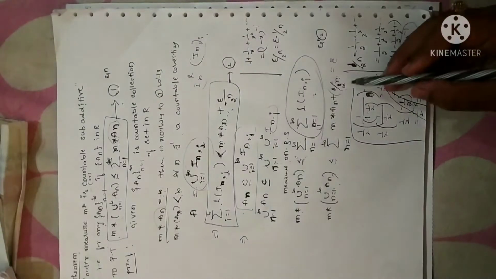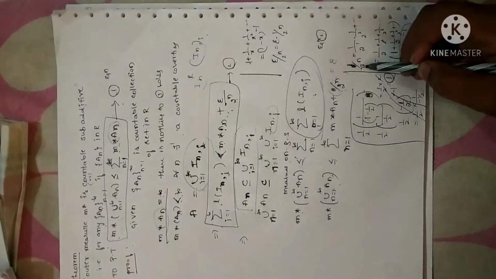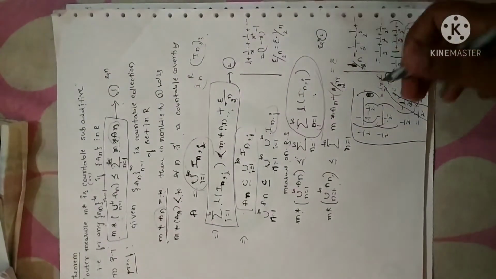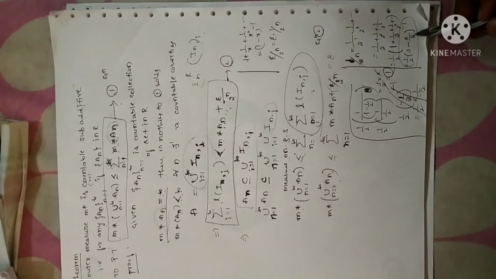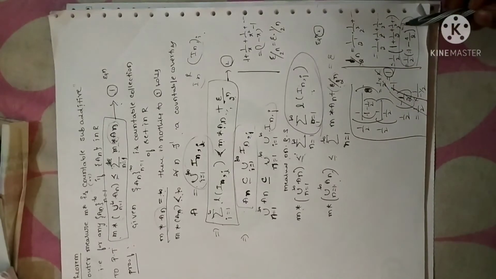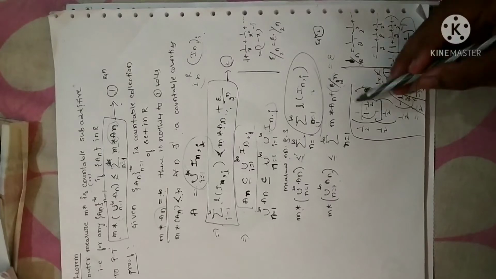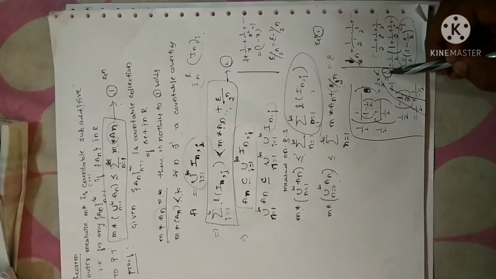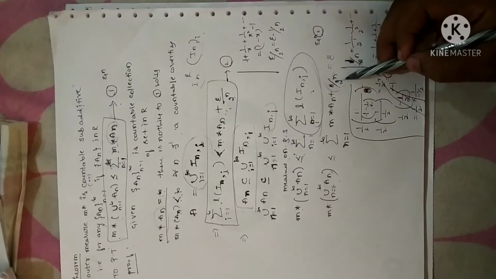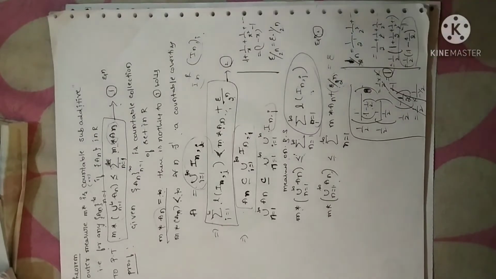Why? Because 1 by 2 power of n, when you keep on giving values for n, you will get an expression of the form 1 by 2 into (1 minus 1 by 2) power of minus 1. This minus 1 I can write in the denominator. This term can be written as 1 by x form. So after simplification you will get 1. So that is the reason I can neglect 1 by 2 power of n. I can write epsilon here.